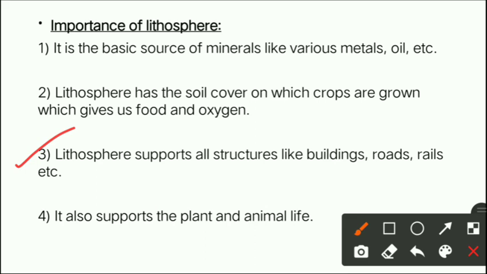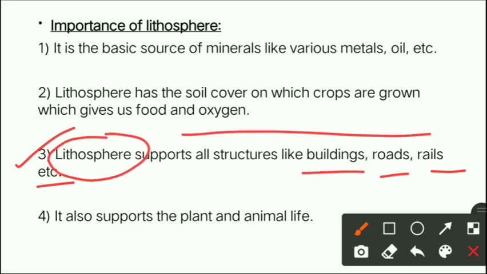Now the third is, the lithosphere supports all structures like buildings, roads, rails, etc. Now beta, lithosphere means the land. So if the land is there, then only buildings, roads and rails can be constructed. If there is no land, beta, then how can these structures be supported?